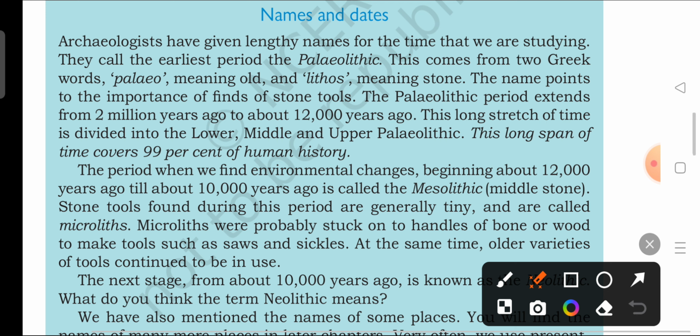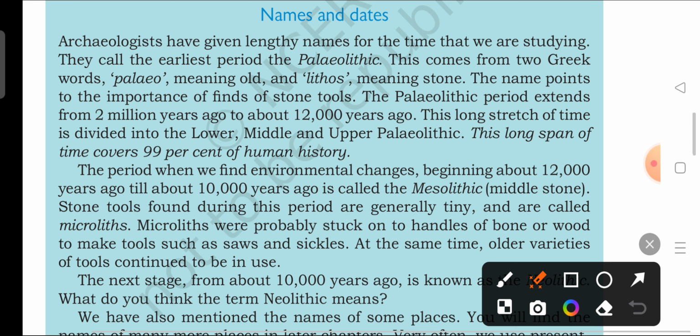So let's begin. See, archaeologists have given lengthy names for the time that we are studying. They call the earliest people the Paleolithic. This came from two Greek words, paleo meaning old and lithos meaning stone. So you can also say Old Stone Age.